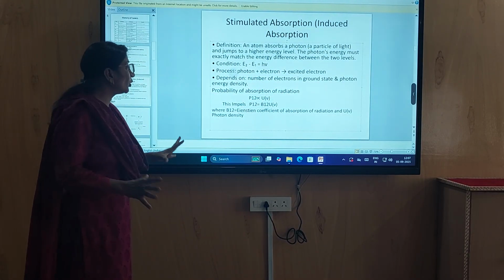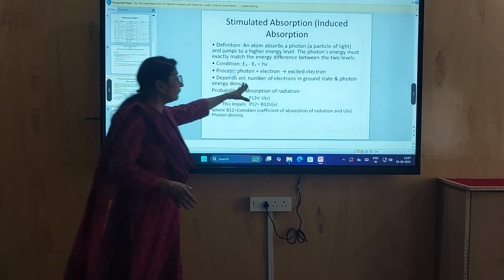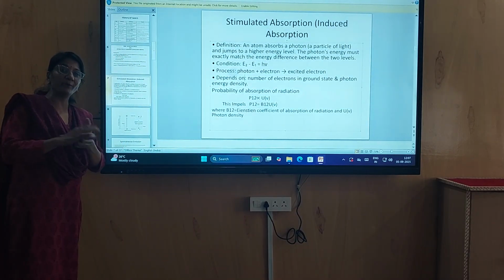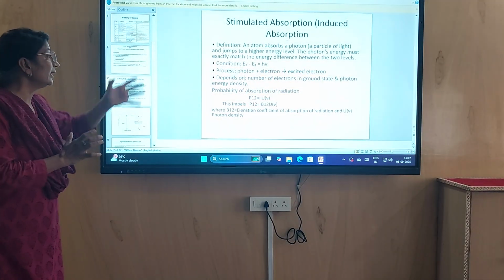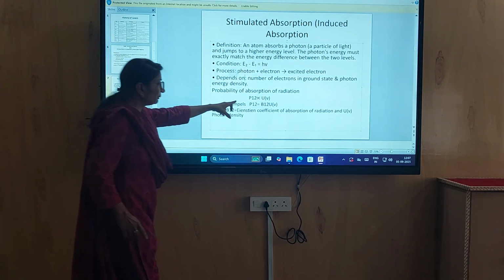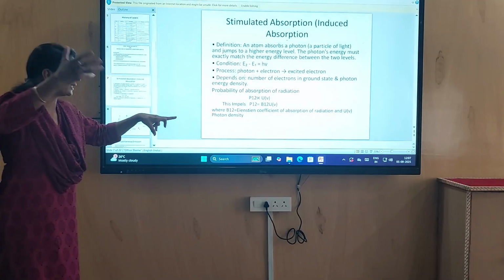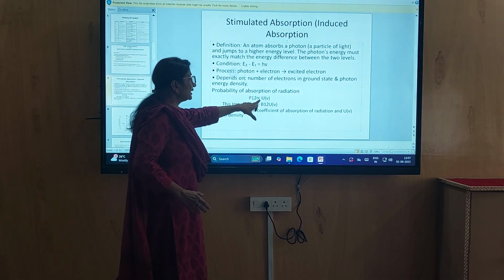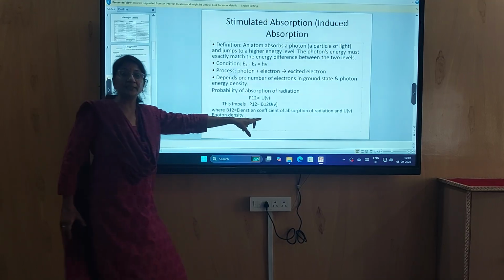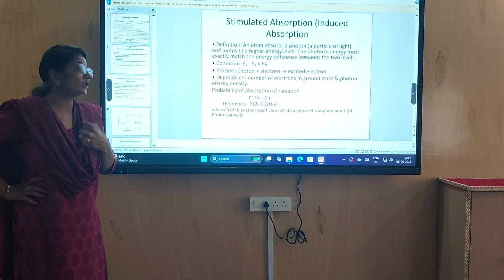The probability of absorption depends on the number of electrons in the ground state and the photon energy density. The probability P12, which means the atom going from the ground state to the excited level, is proportional to U nu, the energy density of photons, meaning how many photons are present per unit volume.